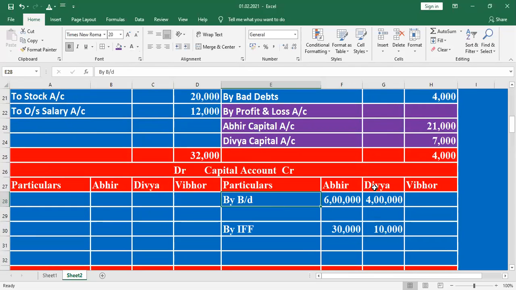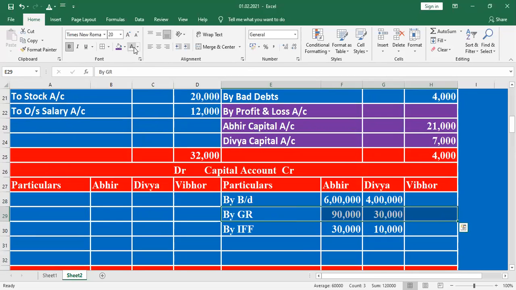Who are the old partners? Abir and Divya. What is the old profit sharing ratio? 3 is to 1, so 30,000 and 10,000. Then the investment fluctuation fund is done. Then general reserve. What is the general reserve?